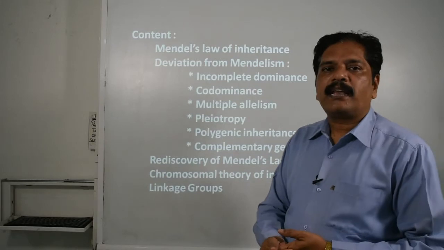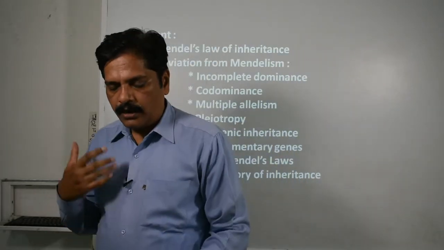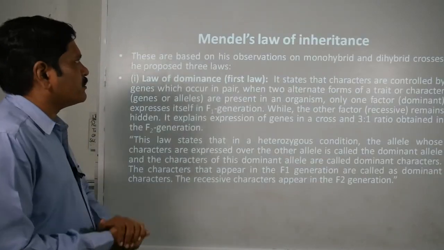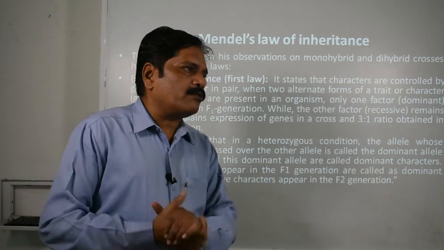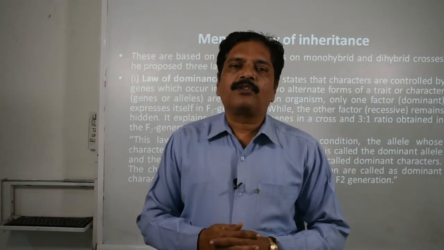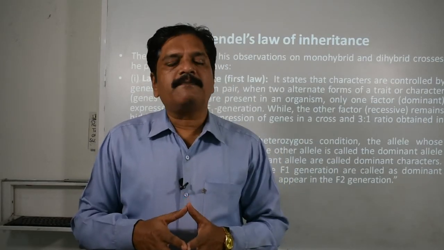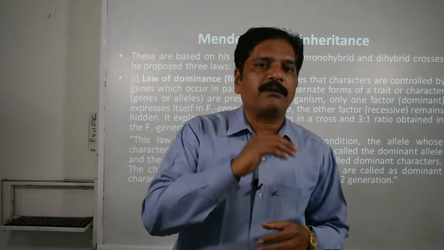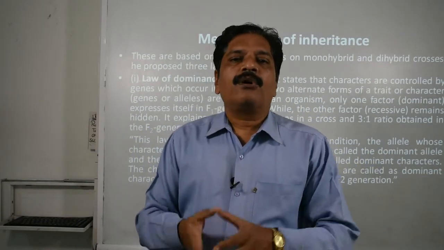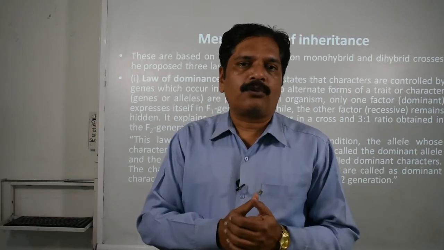And finally the linkage groups: what is linkage and what are linked groups, we will discuss. Clear? So now first of all we are going to discuss Mendel's laws of inheritance. You know that he performed two crosses basically. First was the monohybrid cross and second was the dihybrid cross. On the basis of the monohybrid cross he derived the first two laws.